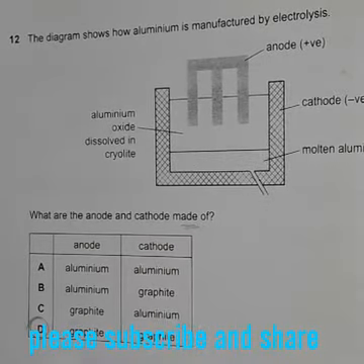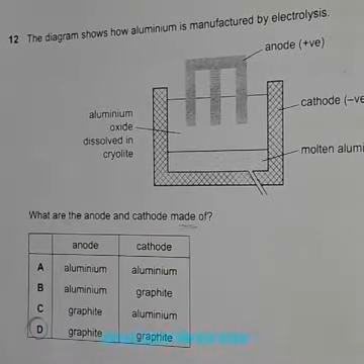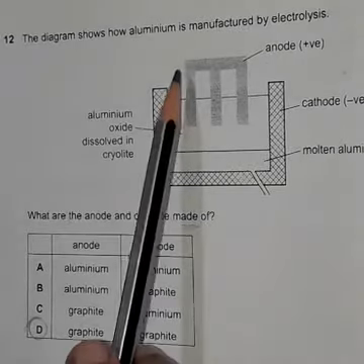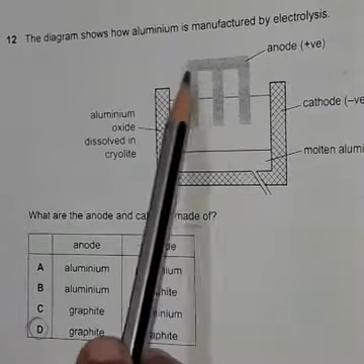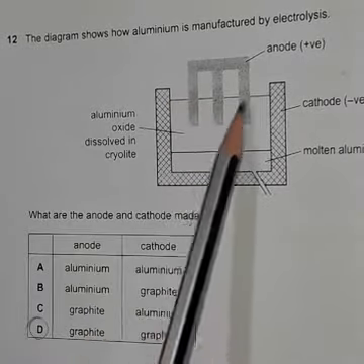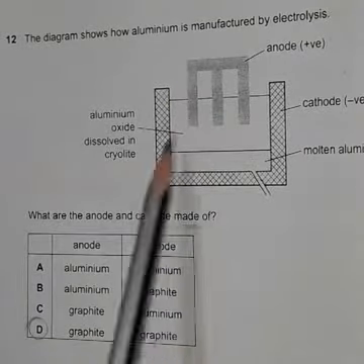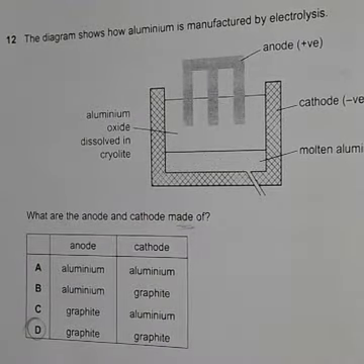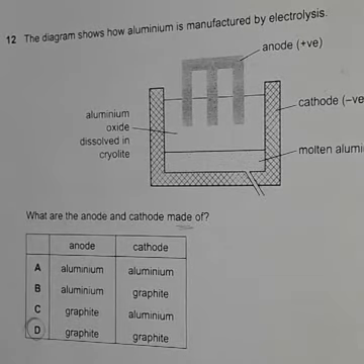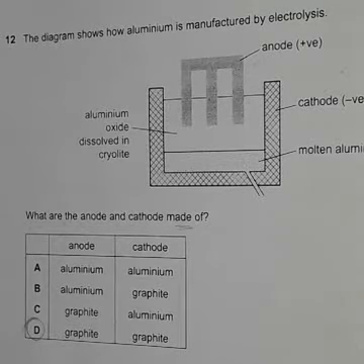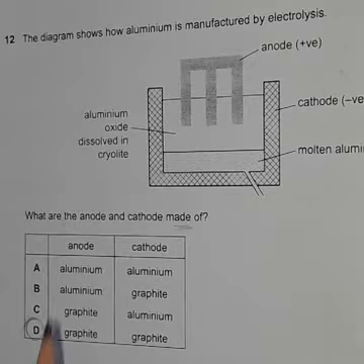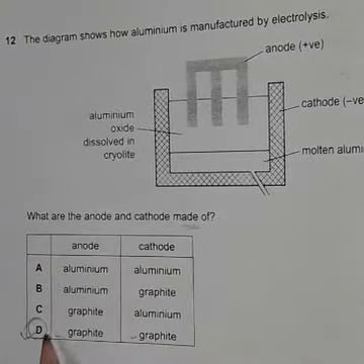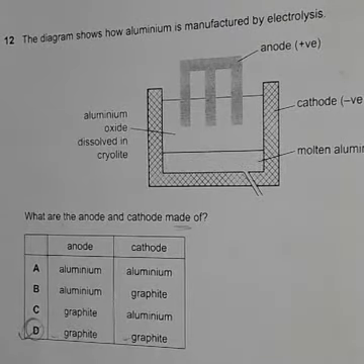Here are big blocks of carbon or graphite. Also the inner part of the steel container is coated with graphite or carbon. So both are carbon, or both are graphite. So anode is made of graphite, cathode is made of graphite. So D is the answer. Okay.